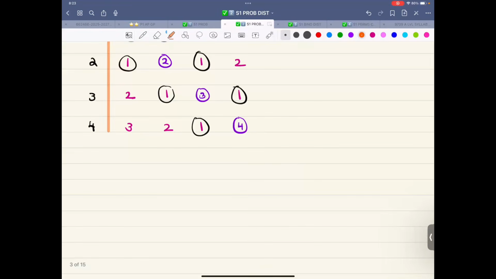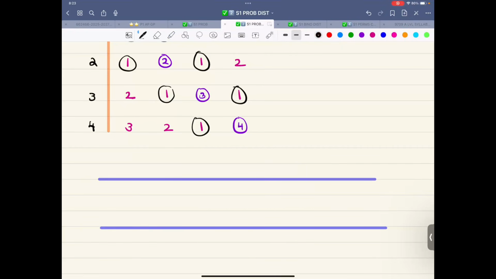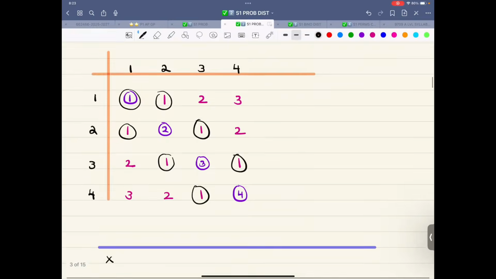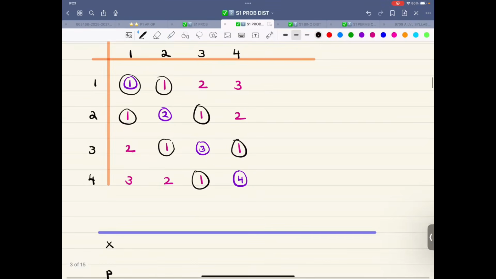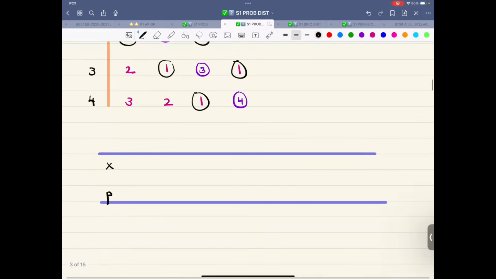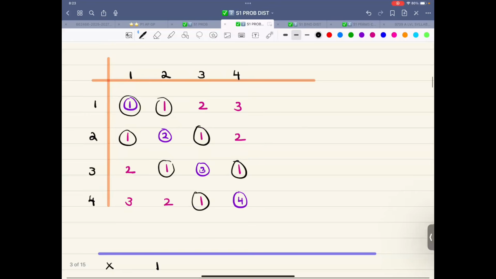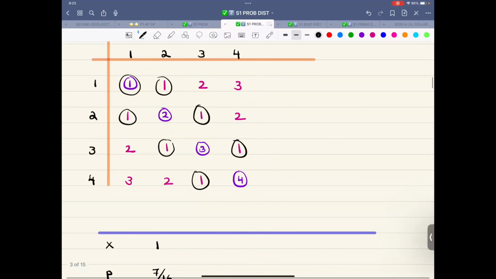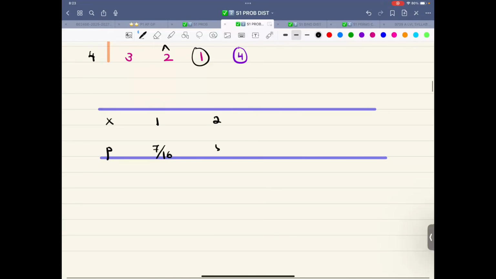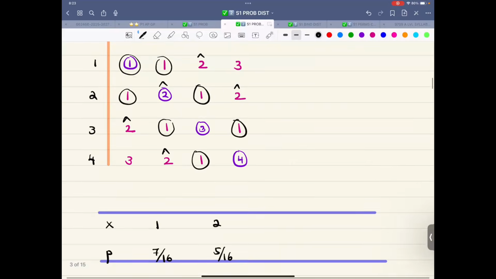So if I draw up a table, that's where the table comes in. That is y, that is probability. So 1 is occurring how many times? 1, 2, 3, 4, 5, 6, 7. So 1 is occurring 7 times out of 16. What about the number 2? Let's start from here: 1, and then 2, and then 3, and then 4, and then 5. So 2 is occurring 5 over 16 times.